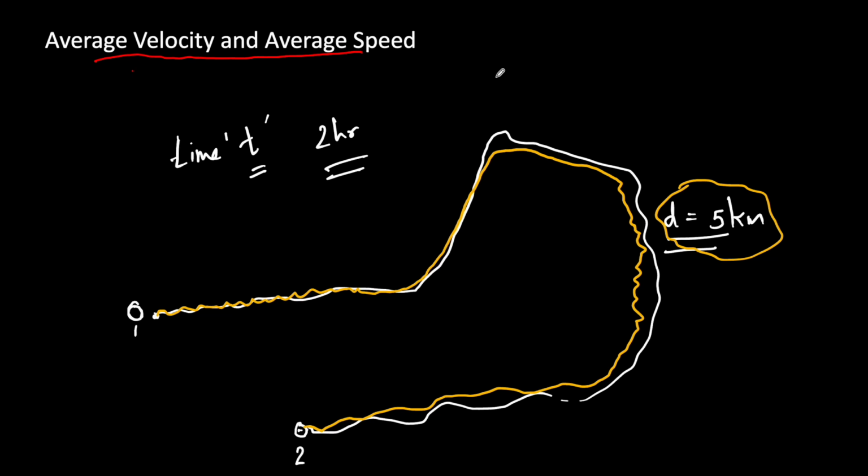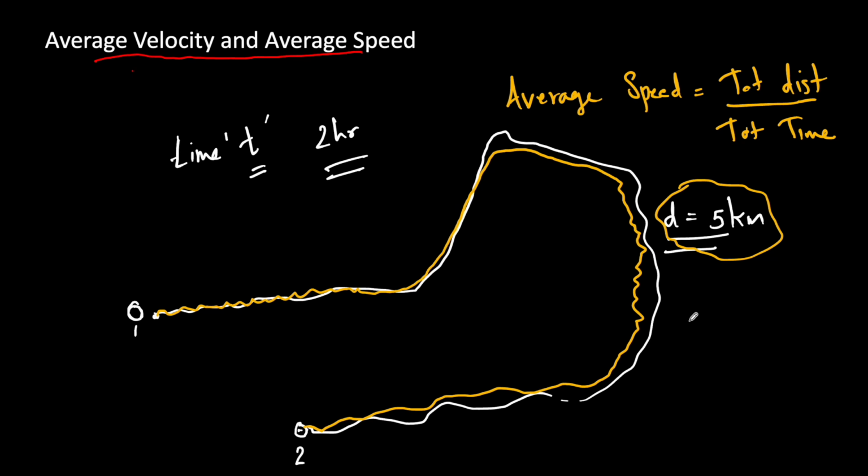Then the average speed is given by the total distance traveled divided by total time taken.